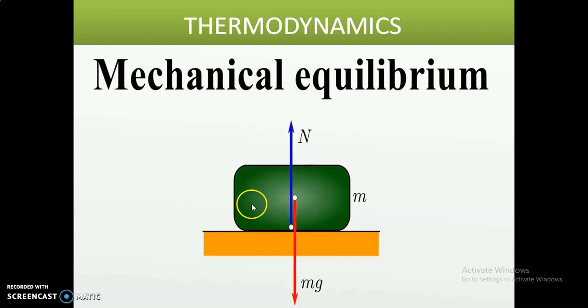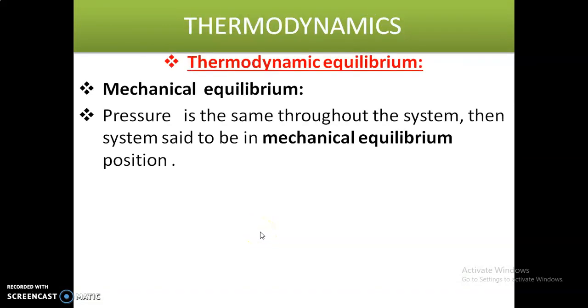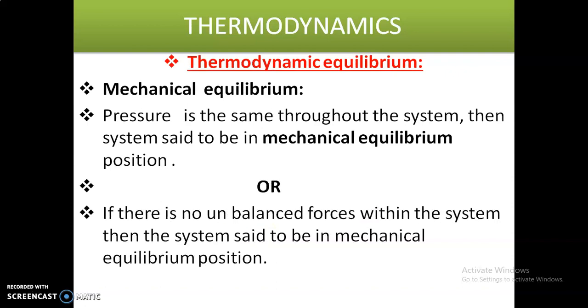Or the force is the same throughout the system, then the system is said to be in mechanical equilibrium position. I hope you understand mechanical equilibrium position. Next, let us see our third one, chemical equilibrium position.